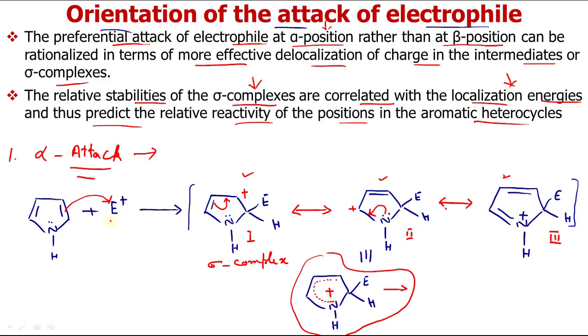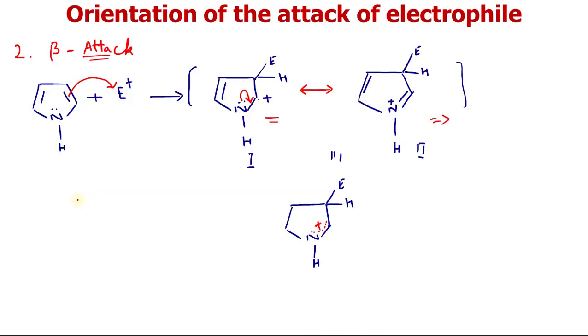So you have to remember, whenever you have to add an electrophile on 5-membered heterocycles, it will prefer to attack at alpha position rather than beta position. That can be explained on the basis of resonating structures of sigma complex.